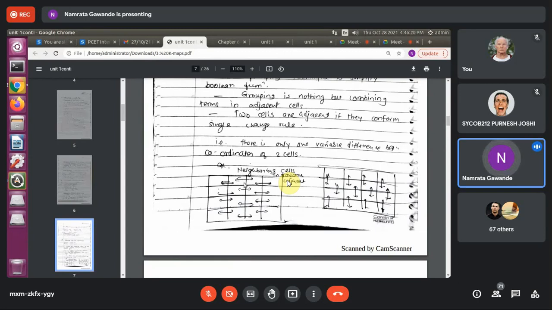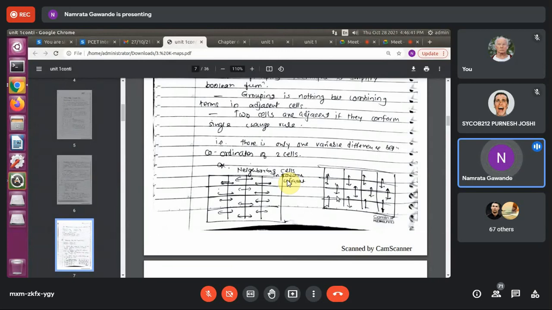These two cells are adjacent, these two cells are adjacent, these two cells are adjacent, right? Likewise, these are the neighbors of each other, so these are also known as neighboring cells. These are adjacent to each other, and also there is only one variable difference. Okay, so again we can say here these two and these two.